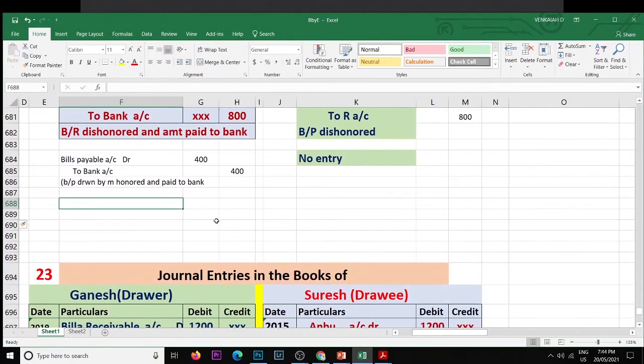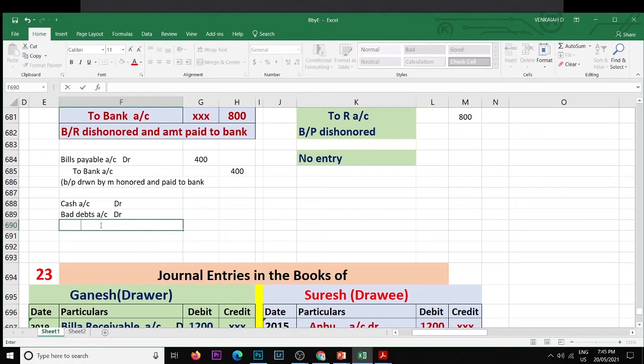So out of 600, cash received is 25%. Cash account debit. Remaining is treated as bad debts account debit, to M account. So we have to receive 600 from M. 25% of 600 is 150. The remaining 450 is bad debts, which we are unable to recover.